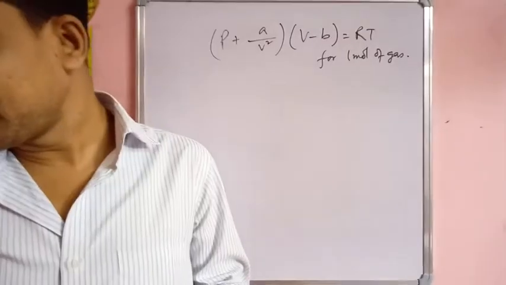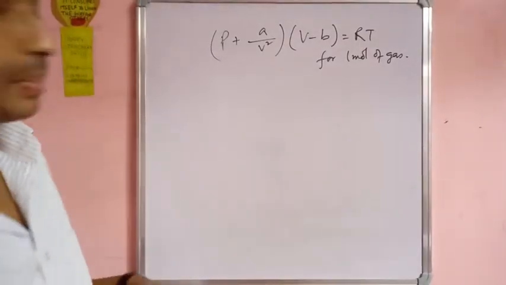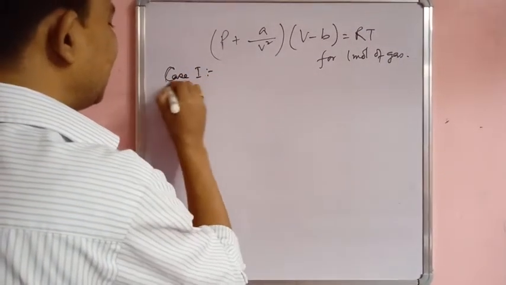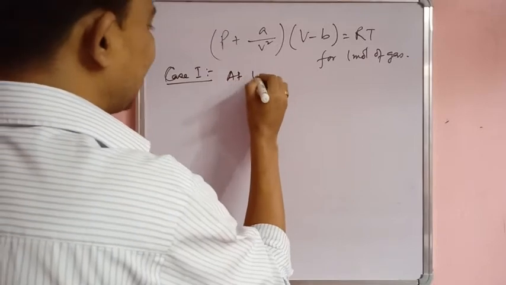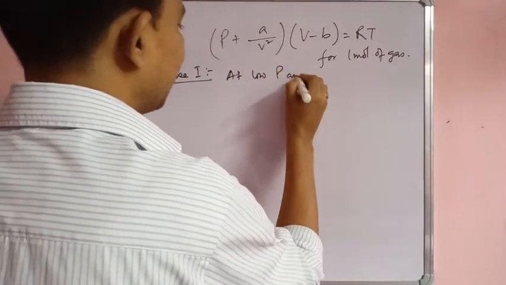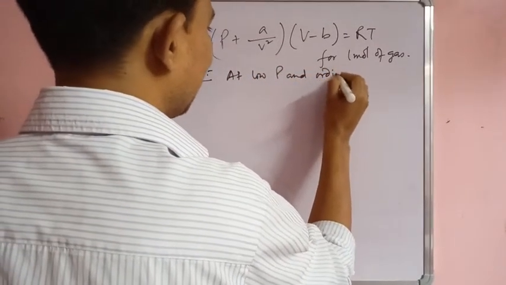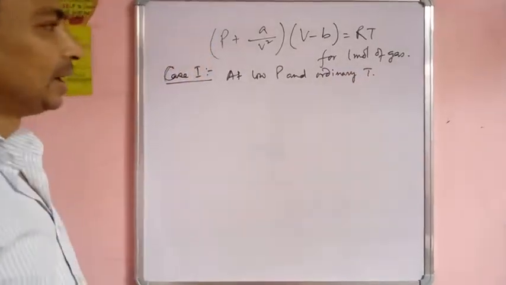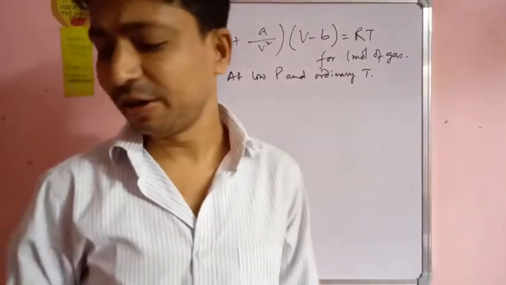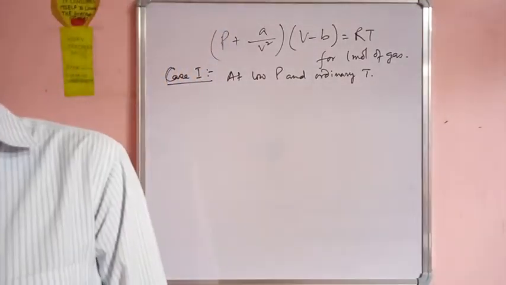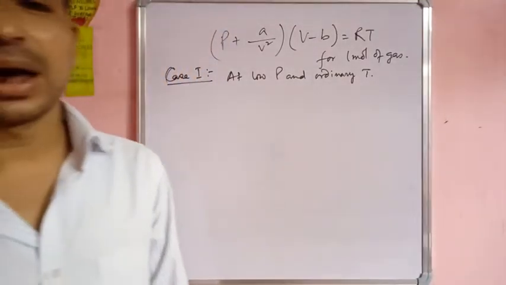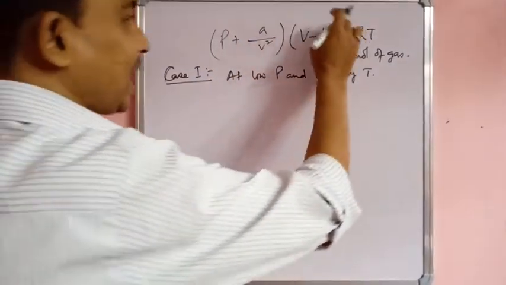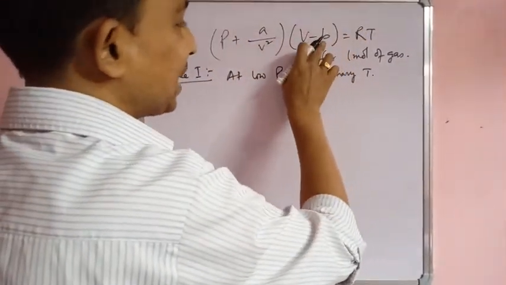Now case 1 is at low pressure and ordinary temperature. So what will be the situation? If pressure is low, then volume क्या होगा? ज़्यादा हो जाएगा. तो volume ज़्यादा हो जाएगा मतलब these terms can be neglected. This B can be neglected.